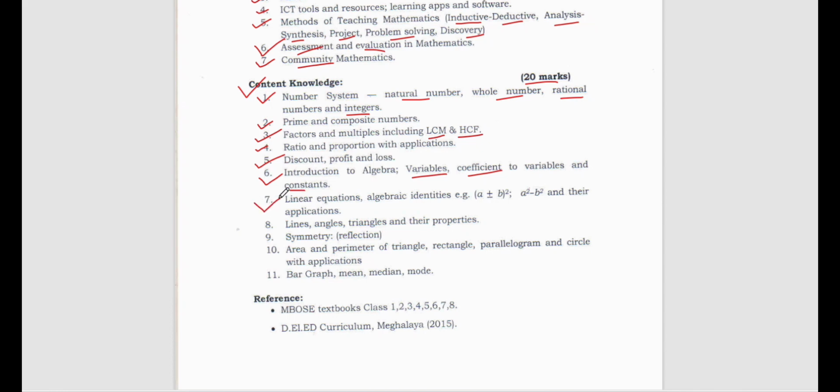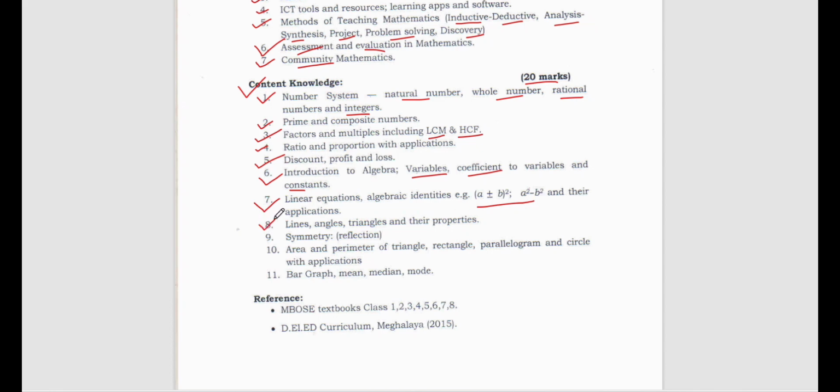Now linear equations, algebraic identities, for example (a plus b) whole square or (a minus b) whole square, then a square minus b square, and their applications. So how are we going to apply these formulas and solve the problem, that you have to keep in mind.